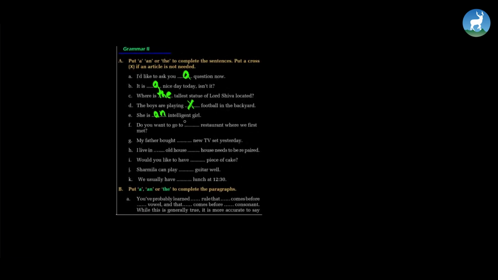Do you want to go to the restaurant where we first met? We have used the here because this restaurant has already been visited by the subject who are talking about the same restaurant here. So since they have already visited the restaurant and talking about that one particular restaurant where they first met, we have to use the article the.